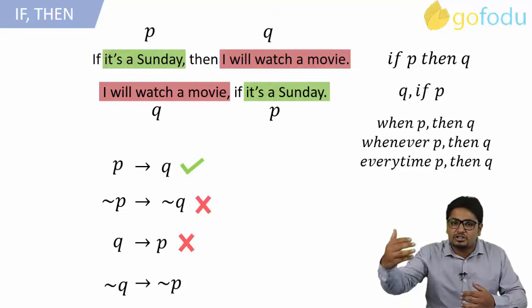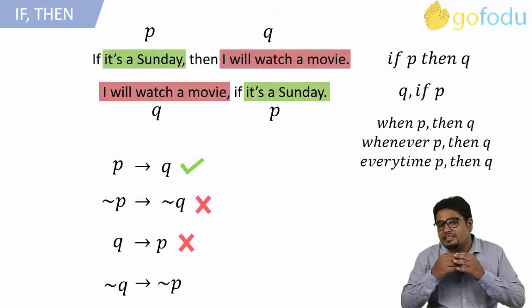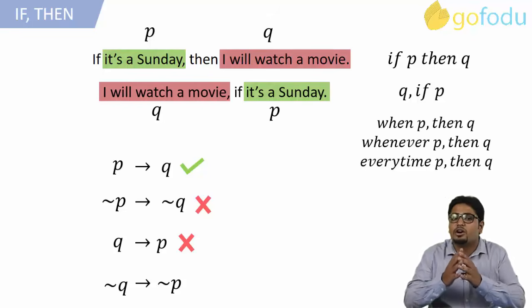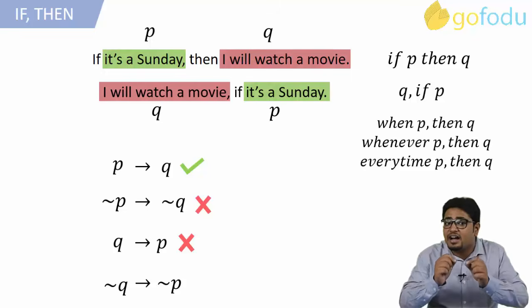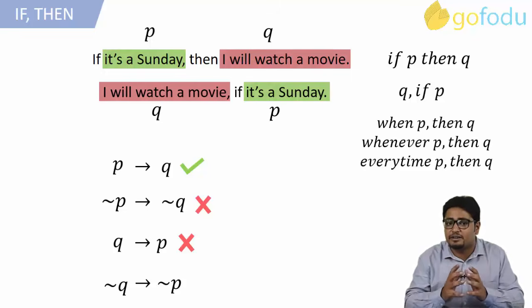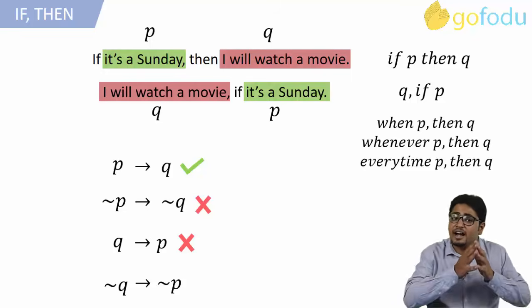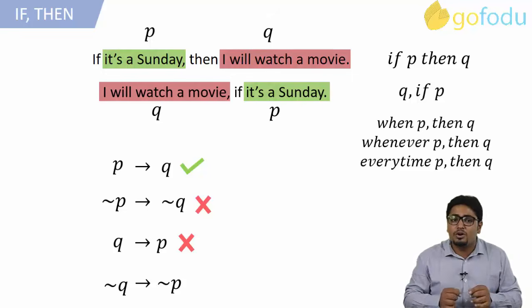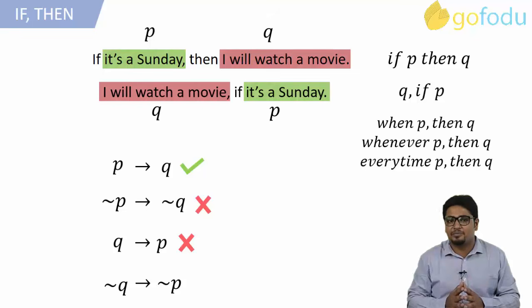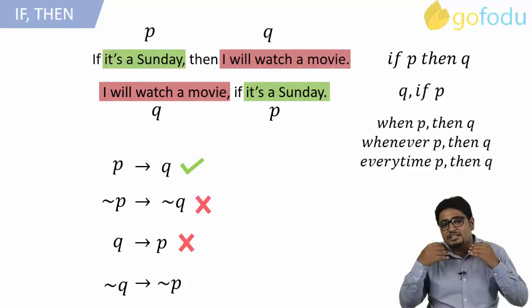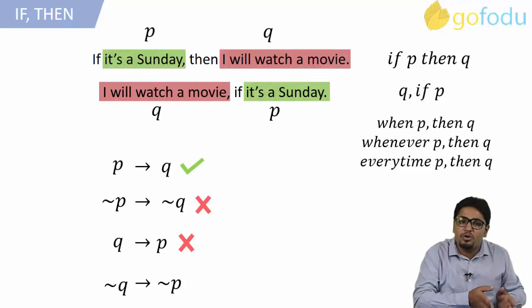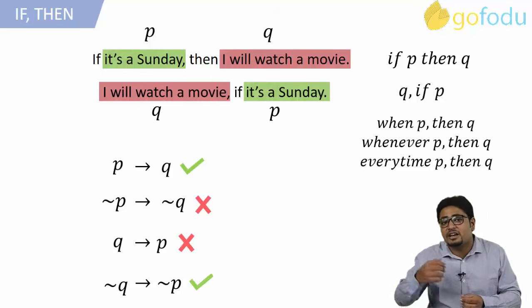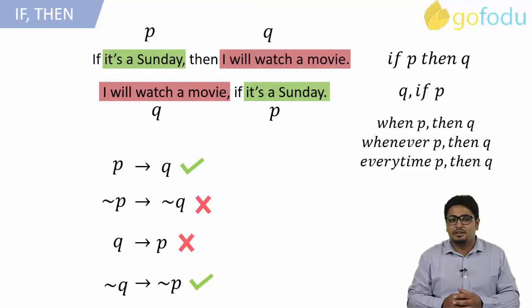If we look at the first three implications, then we can say that I can watch a movie on any day of the week. But it is guaranteed that I will watch a movie if it is a Sunday. Here it's given that I did not watch a movie. So we can easily conclude that it must not be a Sunday. If it were a Sunday, then it is definite that I would watch a movie. So negation Q will definitely result in negation P.